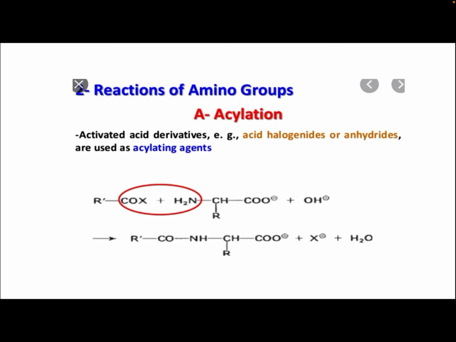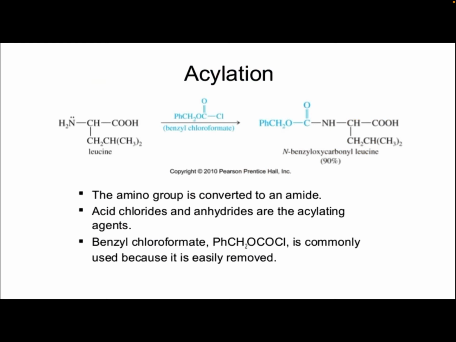Next, reactions of the amino group: acylation. Acylation means addition of RCO. For acylation we use acid halides or anhydrides as acylating agents. Here we have used R-COX, this is an acid halide, plus H2NCHRCO2-, the amino acid, plus OH-. In the presence of base the RCO group gets added to the amino acid. This is known as the acylation reaction. If an acyl group, RCO group, is added to an amino acid, it is known as acylation.